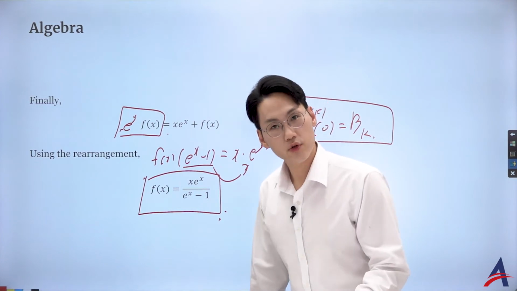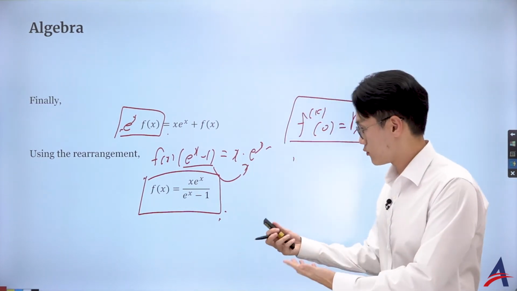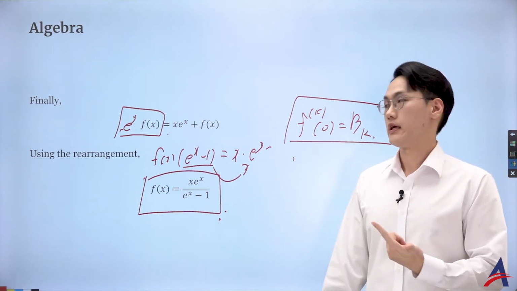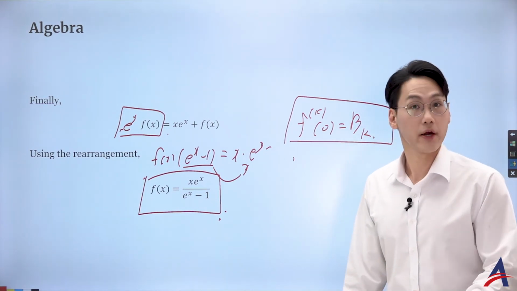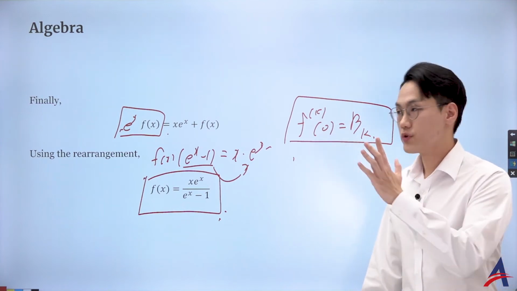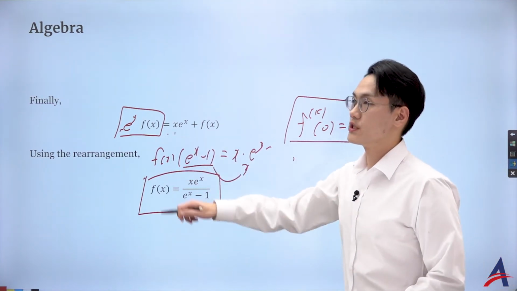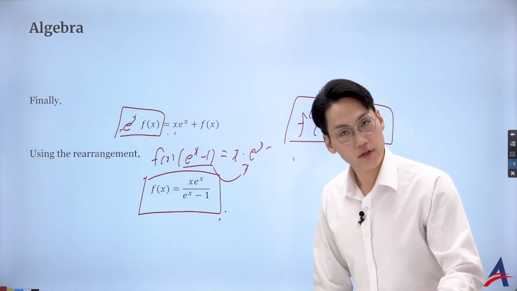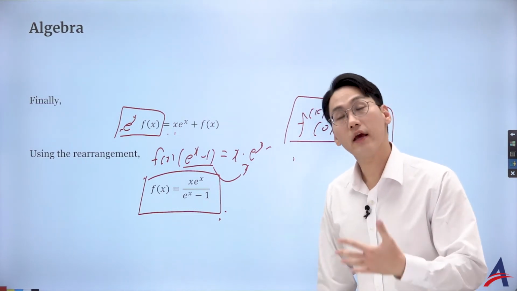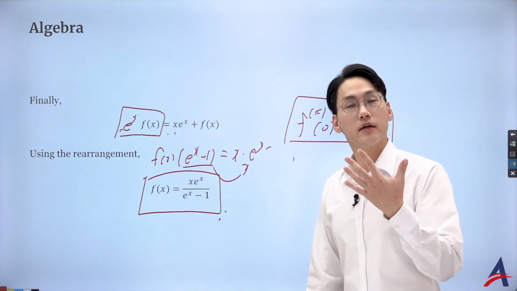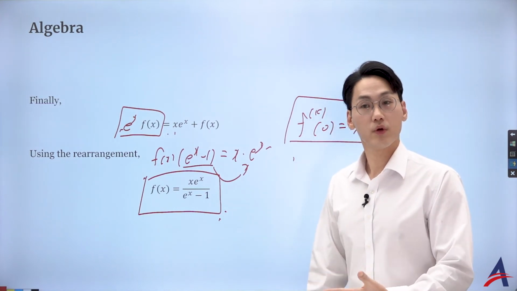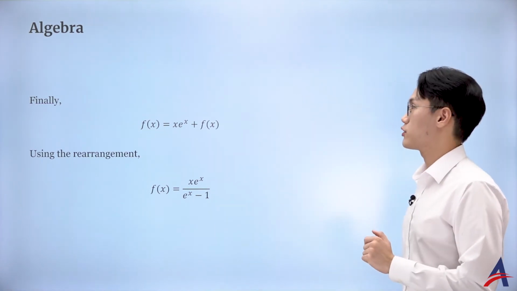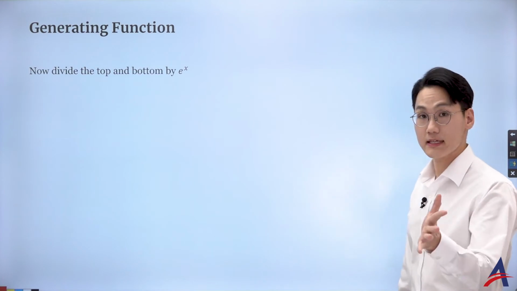So what you need to do with this deriving method is to understand what is meant by the Cauchy product, right? And that can definitely be acquired by practice. The reason I came up with this function is because we wanted a function whose kth derivative at 0 will give you the kth Bernoulli number. We wished to have it, and we can actually derive it using the algebra and the function definition. So that is great.